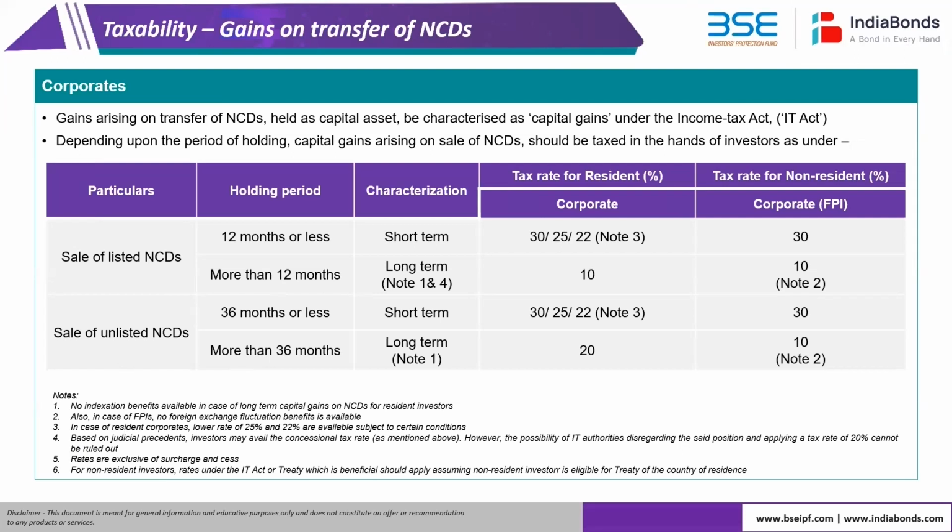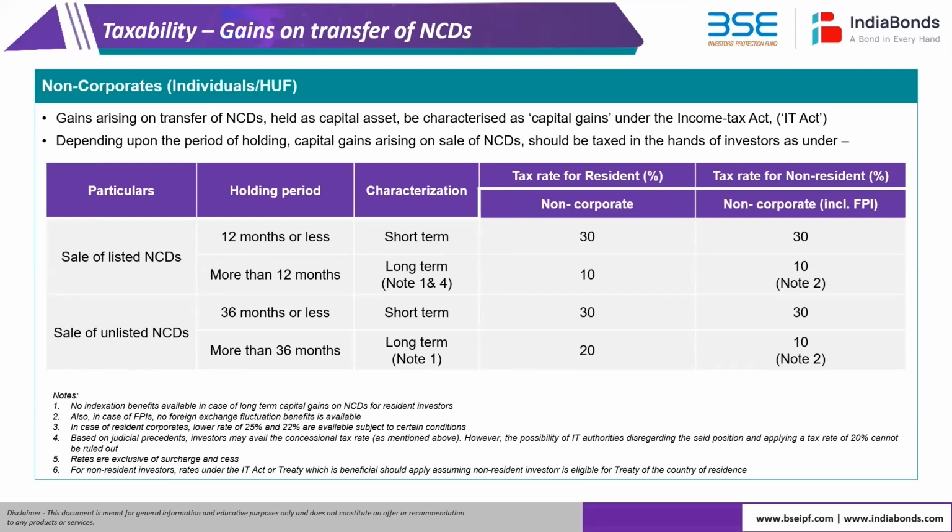For corporates, the tax rates are varying. It could be anywhere from 22 to 30% plus the surcharge and cess. Versus for individuals, the slab rate is different. It is 30% plus the applicable surcharge and cess. So that is for the interest. But for the long-term capital gains on listed bonds, 10% is available across. There are obviously surcharge and cess differences, which are not substantially different for corporates and individuals. It will be a very small basis points difference. So for both corporates and individuals, the 10% rate is intact, but the ordinary tax rate on interest can be different. Understood.